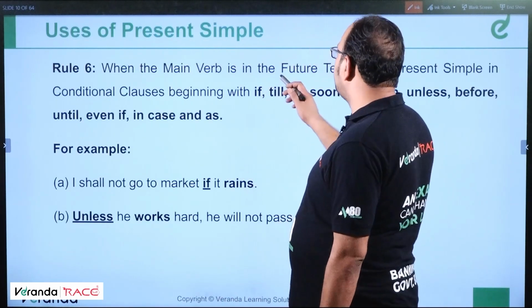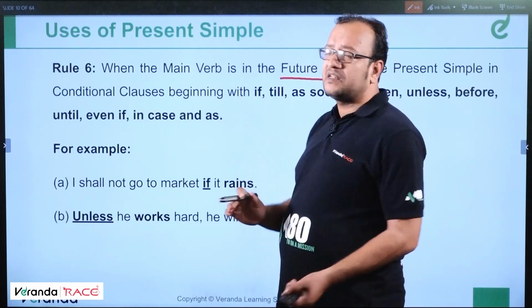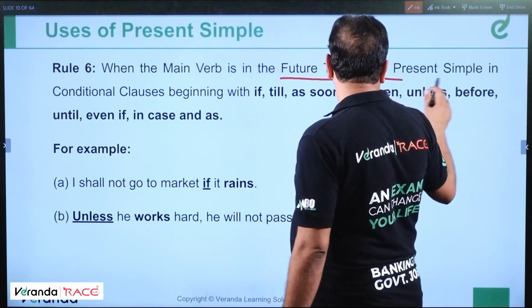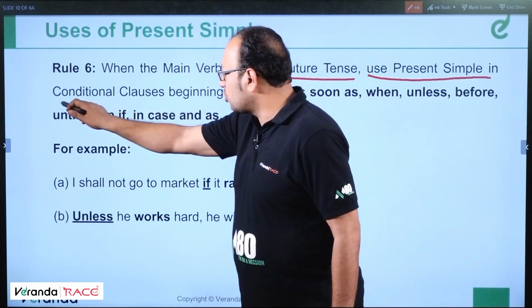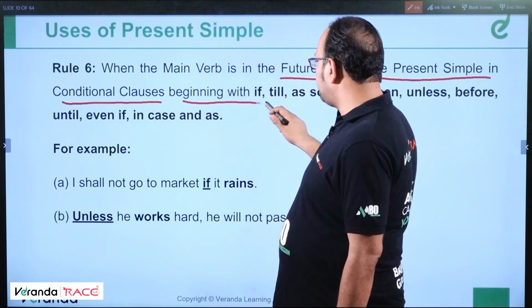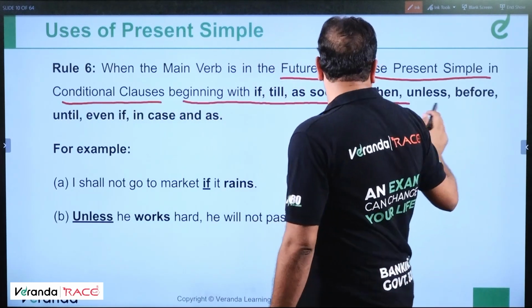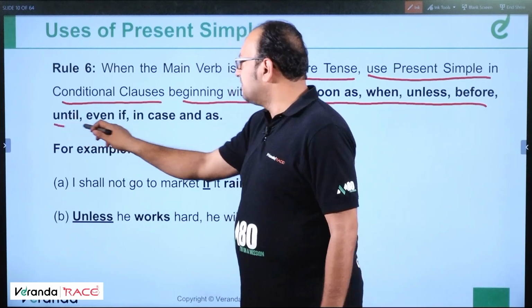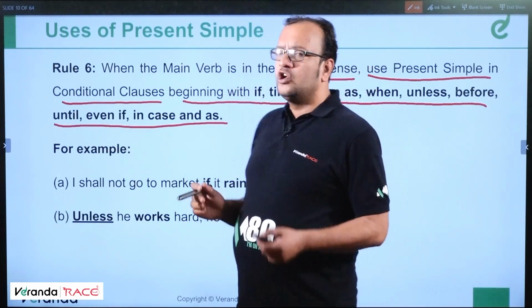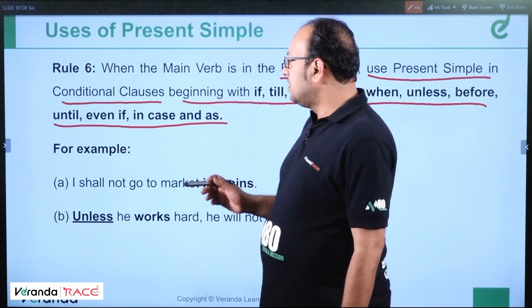When the main verb is in the future tense, use present simple in conditional clauses, beginning with if, till, as soon as, when, unless, before, until, even if, in case, and as. Let us understand this.